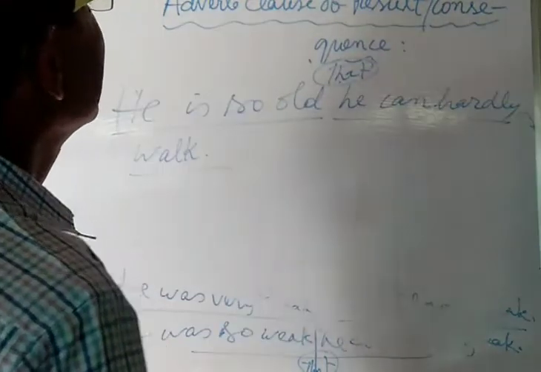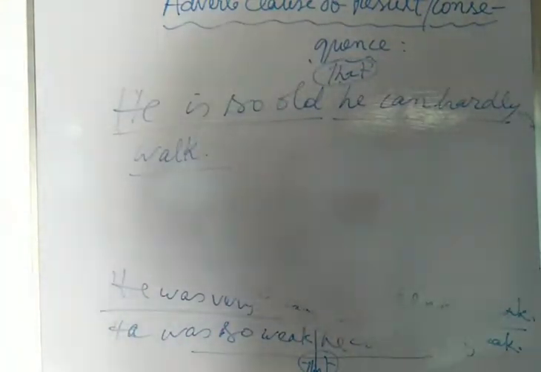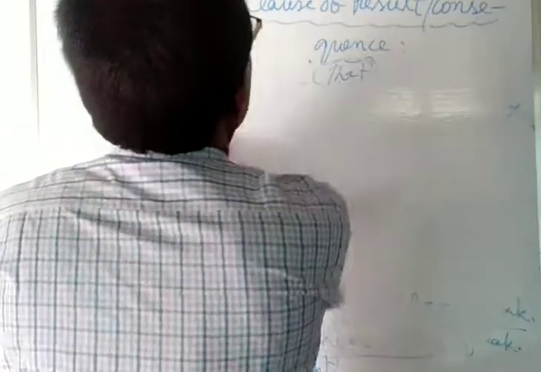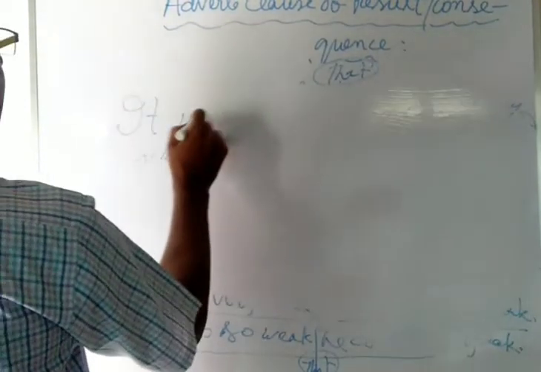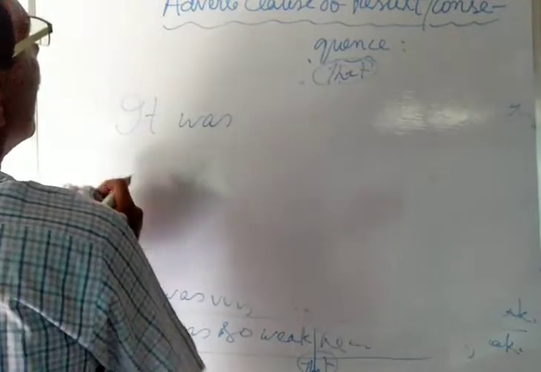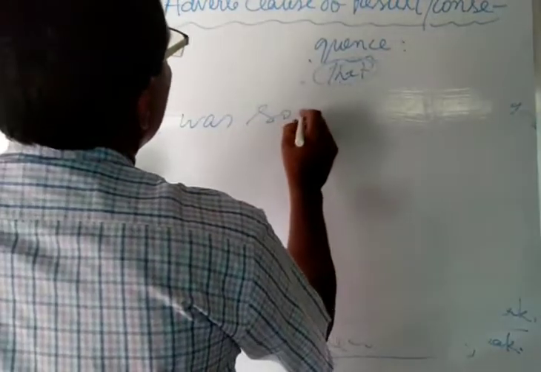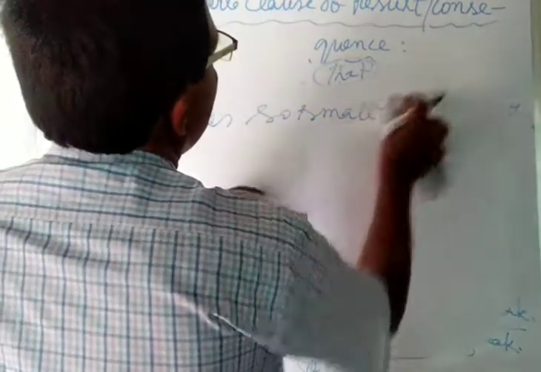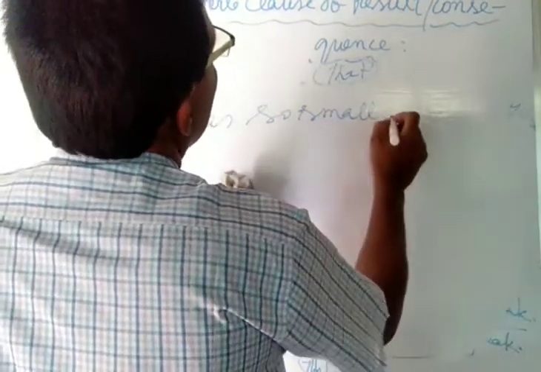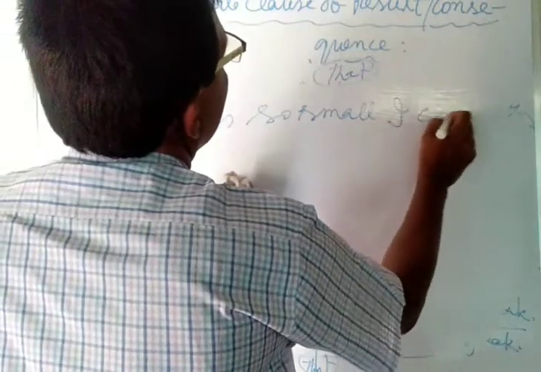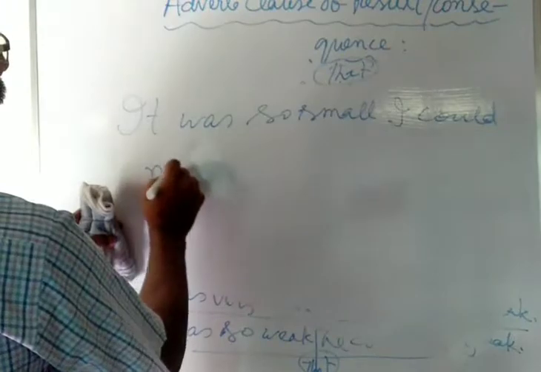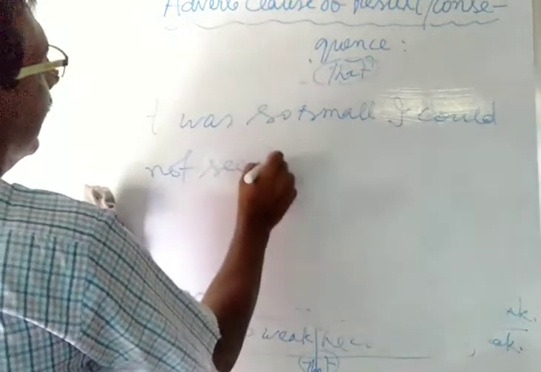Now in another example also, you may use the adverb clause of effect or result. Suppose it was so small that I could not see it.